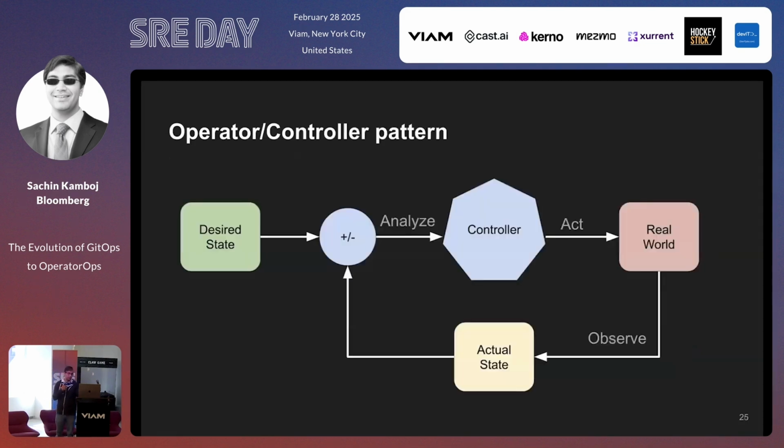and the next thing it has is a controller manager. So the controller manager has this idea of constant reconciliation. It has the controller loop. The idea behind it is there's a desired state. The desired state is that YAML or JSON or SCL that you represented. There's the real world, and it's observing the actual state. So it can do a diff and figure out what's the difference between the desired state and the actual state. And it can act on the real world to try to make the actual state equal to the desired state. So this is a constant reconciliation loop. It's always looking at the desired state of something. It's trying to make it equal to the actual state.